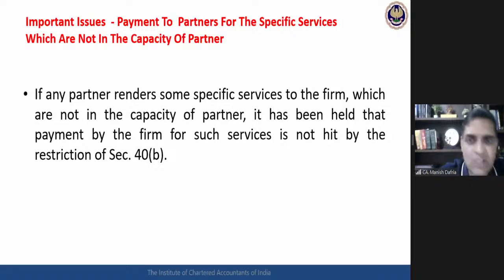Courts have said that remuneration for these services is allowed as a deduction over and above the limit created by section 40 clause B. Now, when we will say he is acting as a partner and when we will say he is acting in the capacity of an expert, it's a question of fact. Depending upon the facts and circumstances of the case, you cannot have any defined criteria for this, but this is what you need to see: whether the payment is being made in the capacity of a partner or in the capacity of an expert.